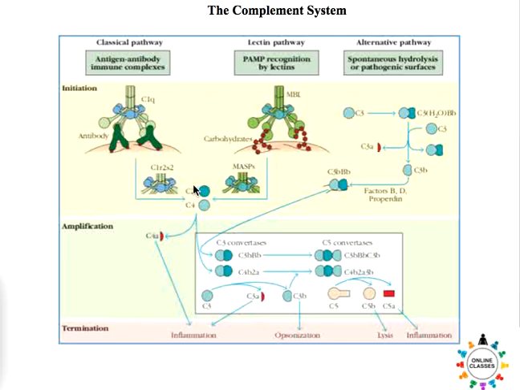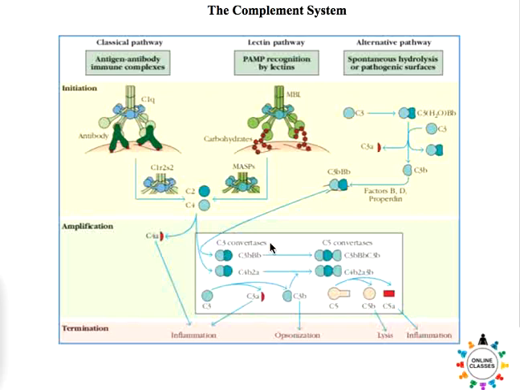Because this enzyme is now activated, the C4 is cleaved into a bigger form, which is called C4b, and a smaller form, which is C4a. By convention, the bigger form is called b and the smaller form is designated as a. The bigger form now joins this particular complex and forms the C3 convertase.